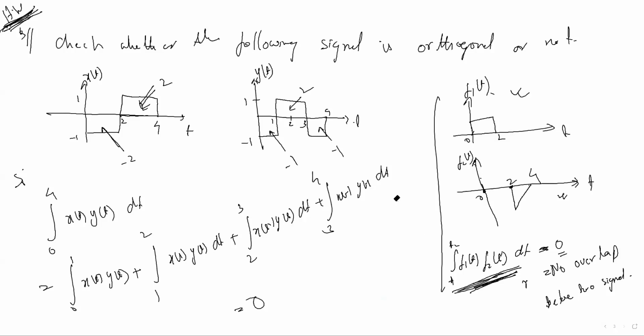So like that, the last point we have got is that orthogonality is nothing but the overlap region between two signals. Okay. If the overlap is 0, then the two signals are orthogonal. Otherwise, non-orthogonal. Is it clear up to this much?